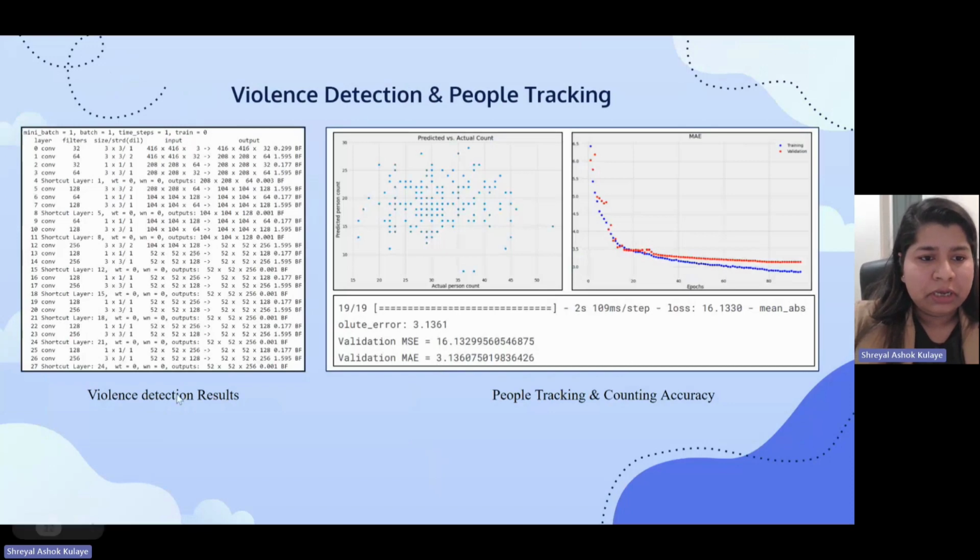This particular result is about the convolutional layers of the violence detection system, and this is about the people tracking and counting accuracy results. The first image shows the predicted and the actual count, and this one is the epochs versus the training and validation graph, and this is the mean square error of it.